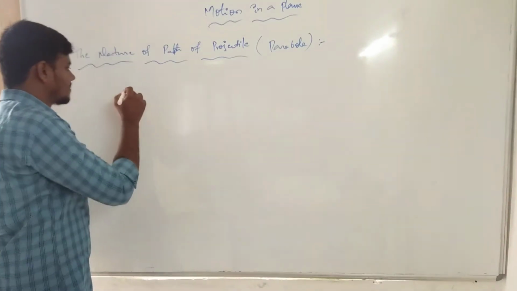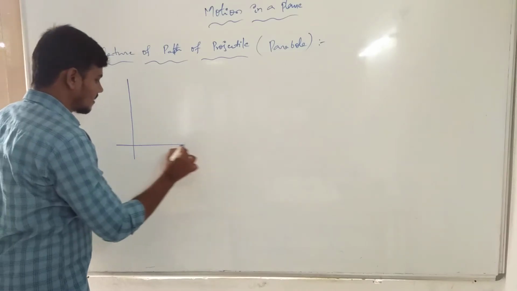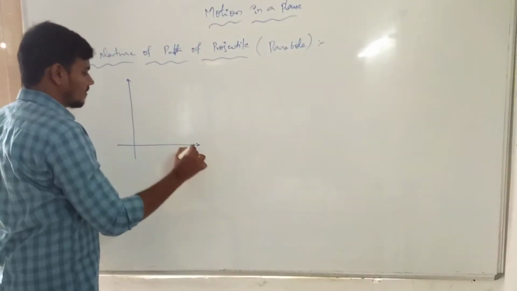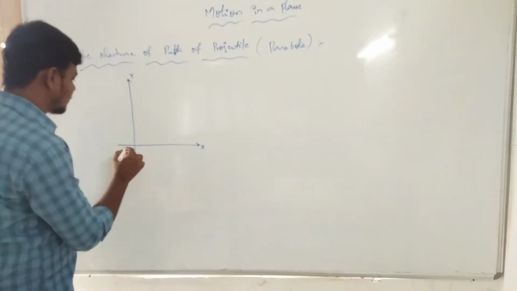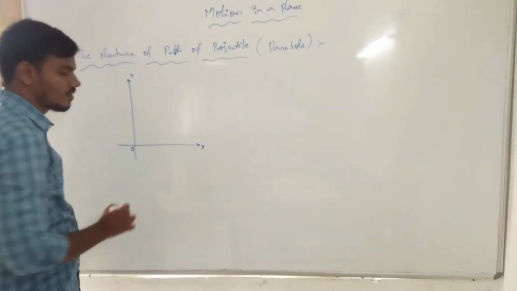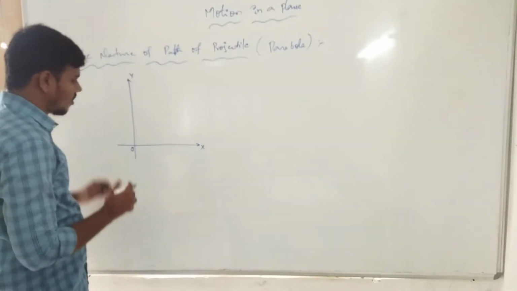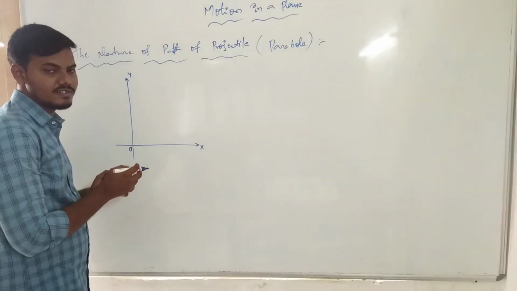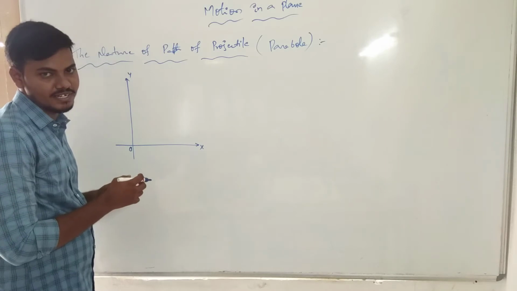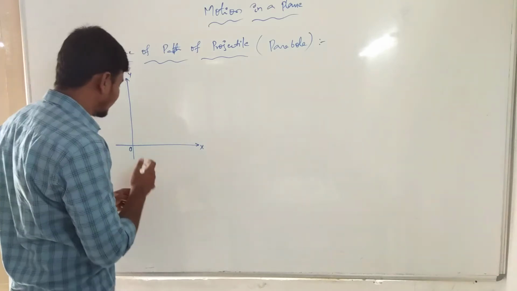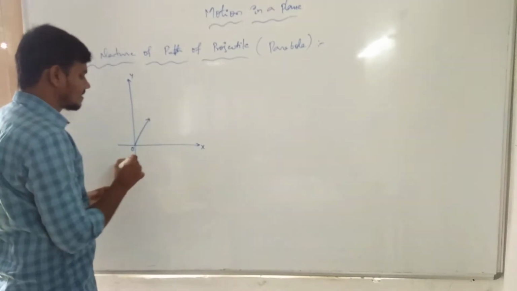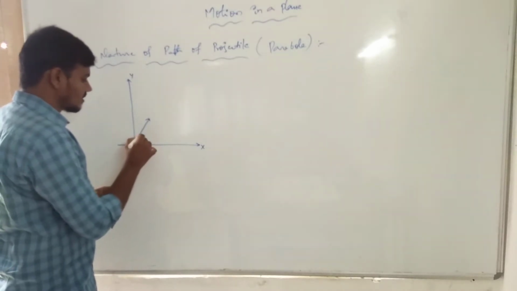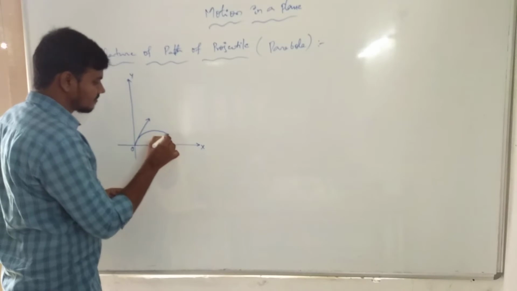Now what kind of situations? For example, I choose the graph with position along the x-axis and the y-axis. This one is the 0th position, the origin position. When the object is projected, it starts from the 0th position. Now we can take it as the projectile function. This is the y-axis situation. This is the projectile function.